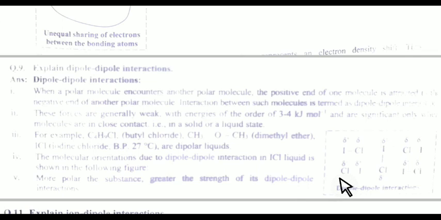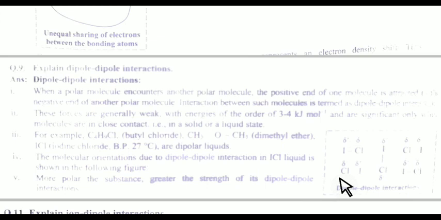So whenever a polar molecule encounters another polar molecule, the positive end of the molecule is attracted to the negative end of the other polar molecule. This interaction is known as dipole-dipole interaction. You can say that dipole-dipole interaction results in the force of attraction between neighboring molecules having permanent dipole moment.